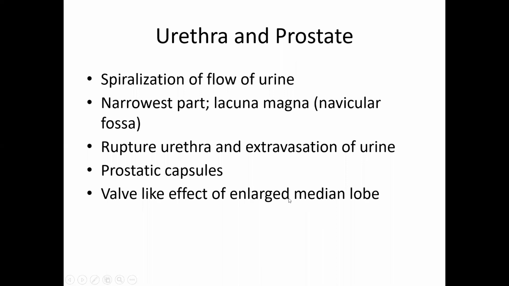So what has to be done, for the accumulated urine in the urinary bladder, is to relax the detrusor. You relax the detrusor, it will cause the median lobe also to be stretched out. That will result in the urethra opening, and the accumulated urine will gravitate out when you relax the urinary bladder.